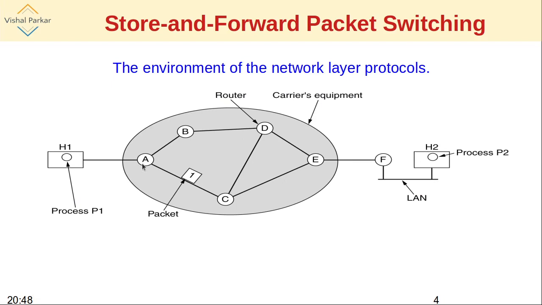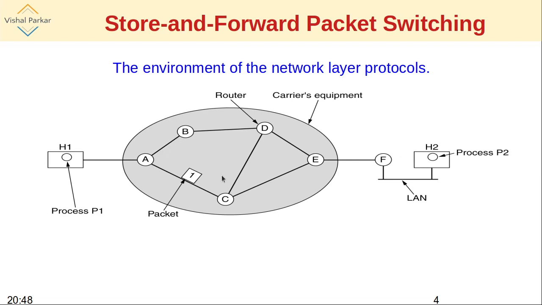So A can transfer that packet through C, E, F towards H2, or can also send that packet through B, D, E, F, and so on up to H2. So A will identify which path is more optimum. That optimality principle we'll see next.